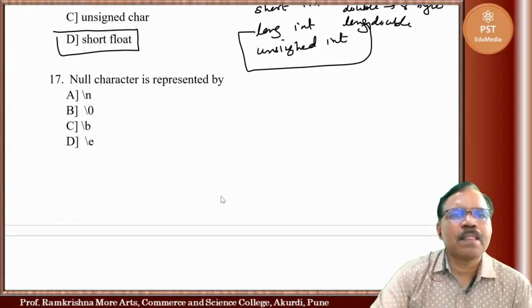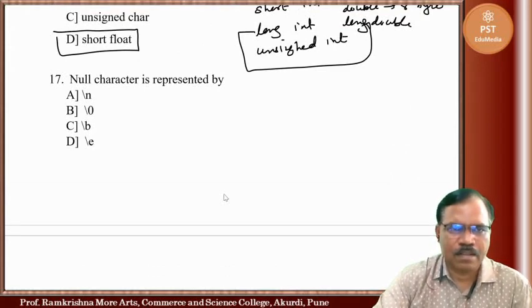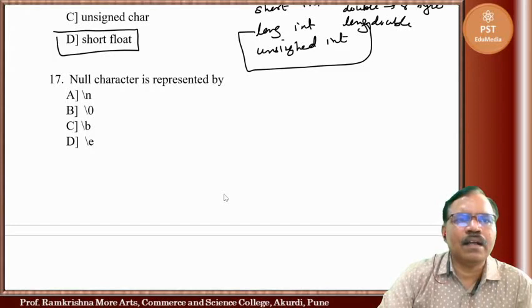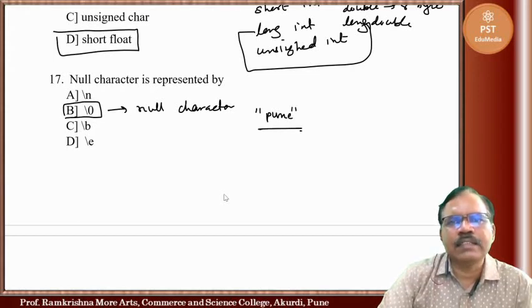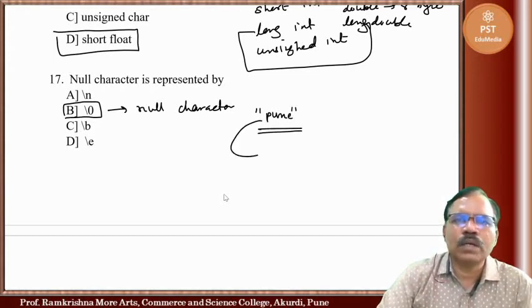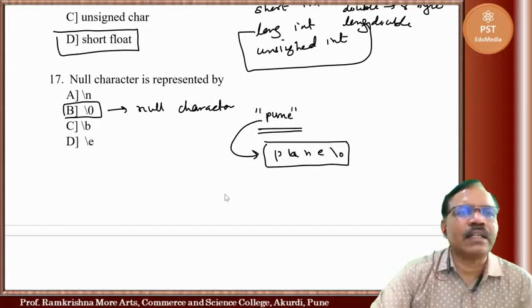Now next one, null character is represented by backslash 0. It is null character. Suppose we have a string like here, Pune. It is a string, it is in double quote. When it is stored in memory, actually in memory Pune and an additional null character are stored. So this is null character.